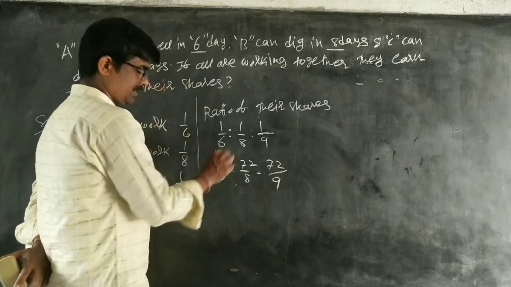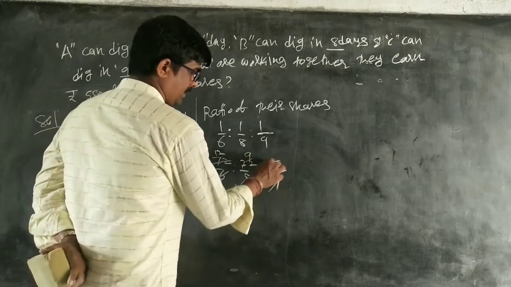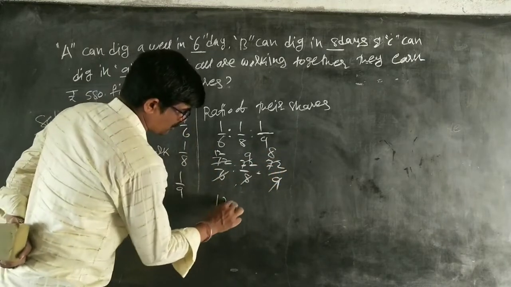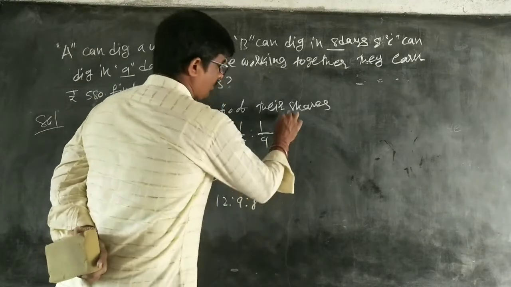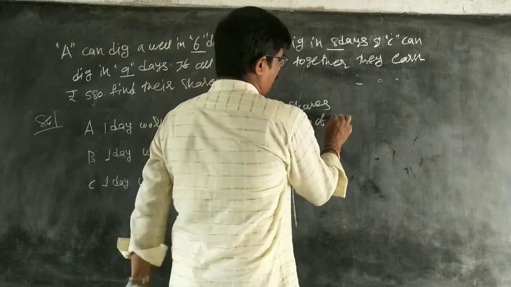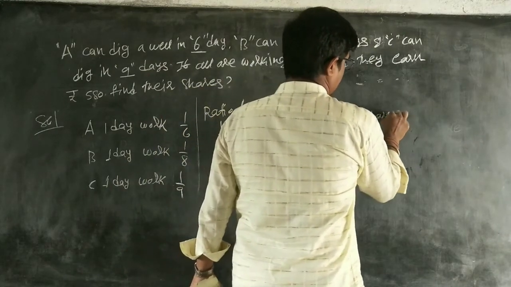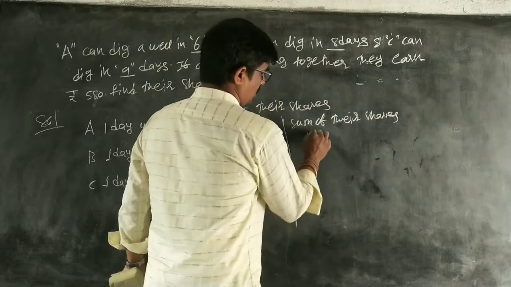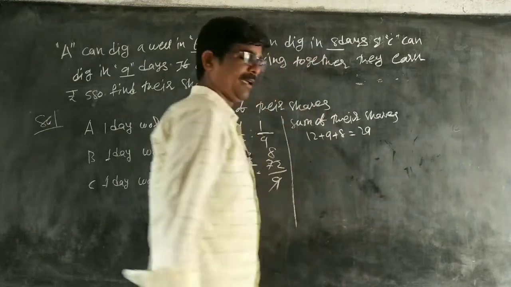6 1s are 6, 6 12s are 72. 8 1s are 8, 8 9s are 72. 9 1s are 9, 9 8s are 72. Therefore, 12 is to 9 is to 8. Easy. Sum of their shares is equal to 12 plus 9 plus 8, that is equal to 29.